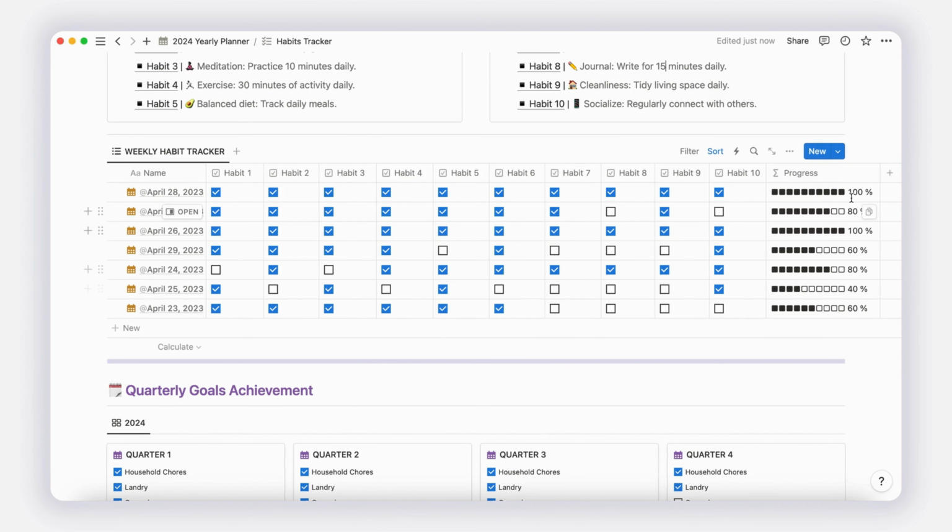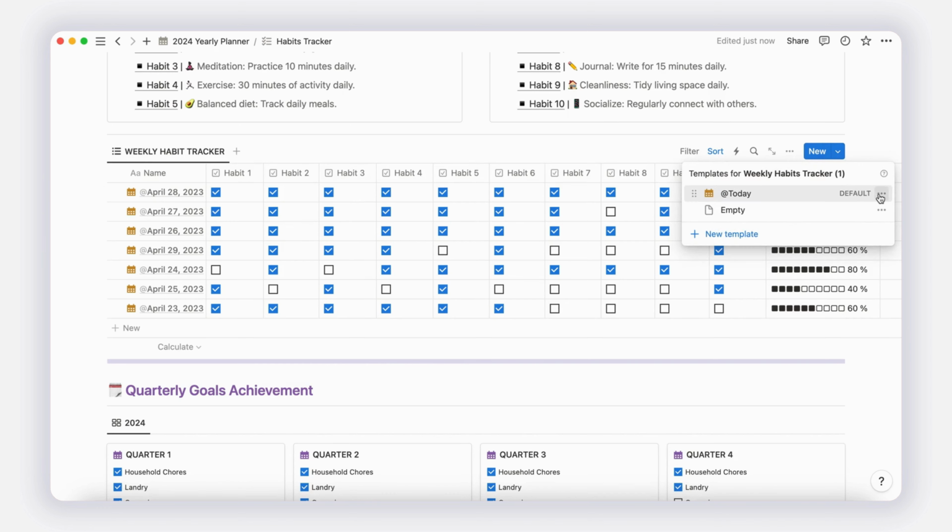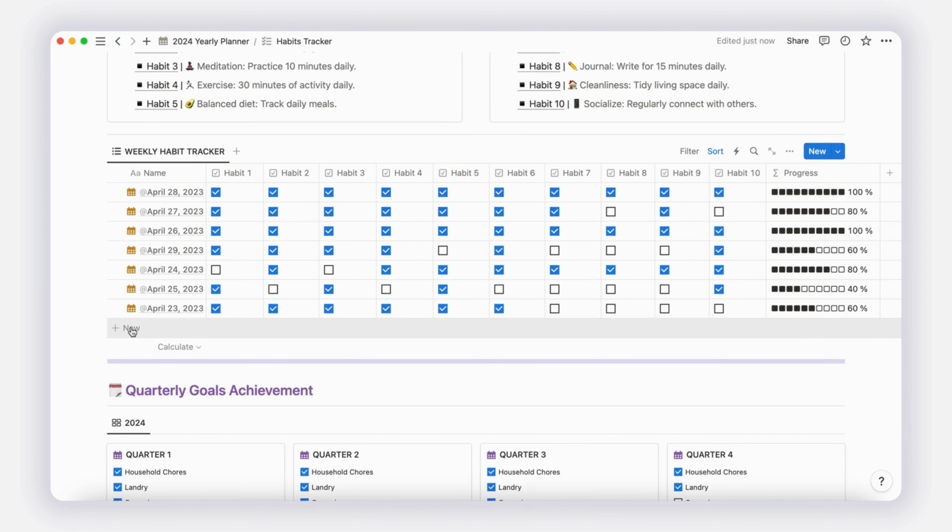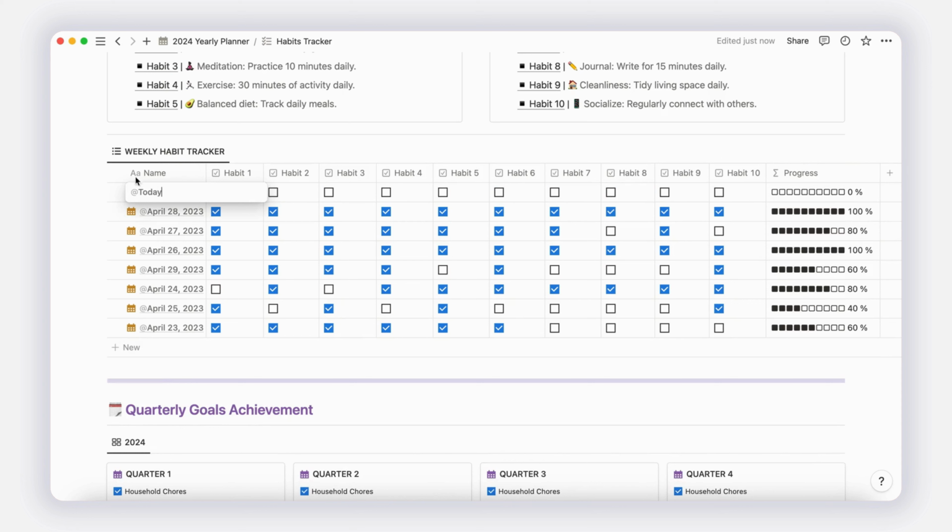Before adding a new line, ensure to set the existing template as the default. To create a new line, click on the New button, and the date of the day will automatically appear as the name. Assess each habit column to indicate your success, and watch as the progress bar updates automatically.